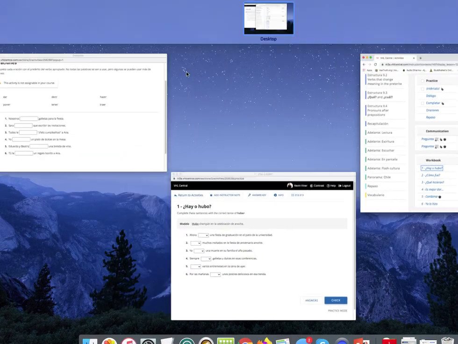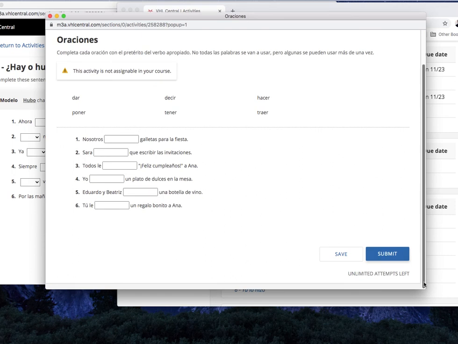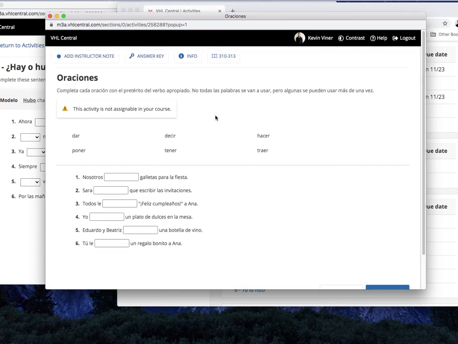We're going to do 3 today. So again, I'm moving through this quickly, but you should be pausing it and thinking about it, and you could also go back and look. And again, these pages 310 to 313 in your textbook. All right, this tells us completa cada oración con el pretérito del verbo apropiado. No todas las palabras se van a usar, pero algunas se pueden usar más de una vez. All right, so we're not necessarily going to use all of these, but we might use them more than one time. All right, so remember, this is on the preterite, and these are all irregular.